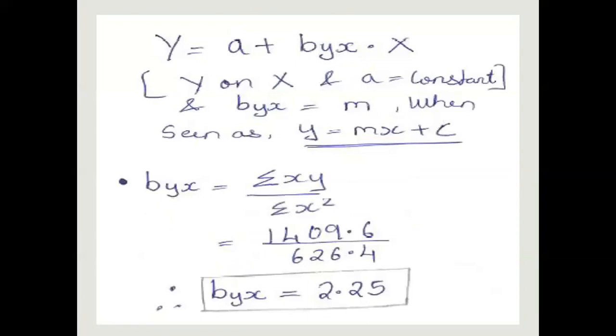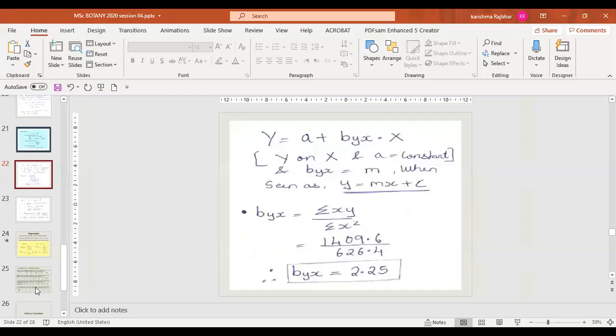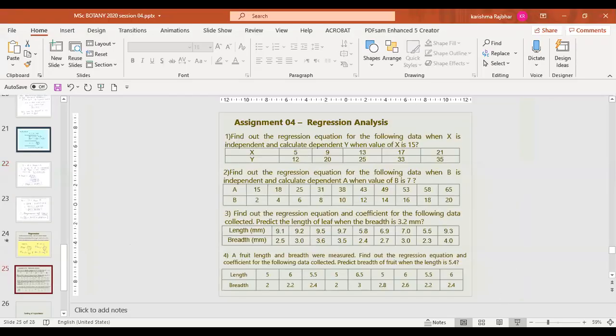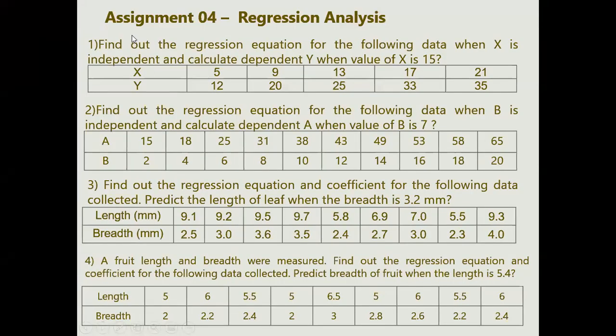Now, what was your question? We will go just here. So now we can say if the value of x is 15, we have to find y, right? So you have your x value, you have your slope value, you have your intercept value or constant value. So now find your y.